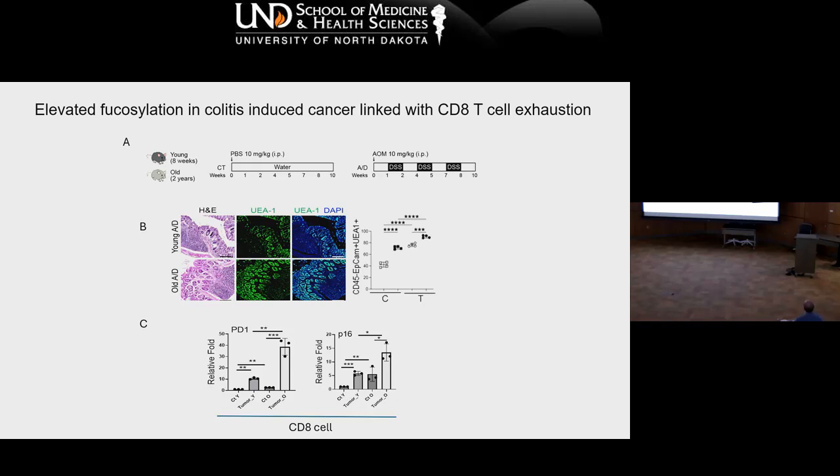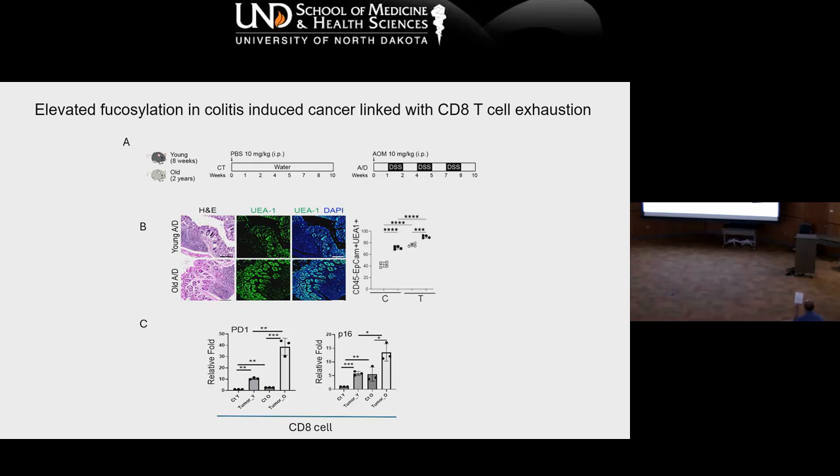Interestingly, when we took the CD8 T cells from this tumor, PD-1 expression was higher compared to the tumor in the young. Another very interesting finding is that these cells also have more p16, which is somewhat obvious because old has more p16.